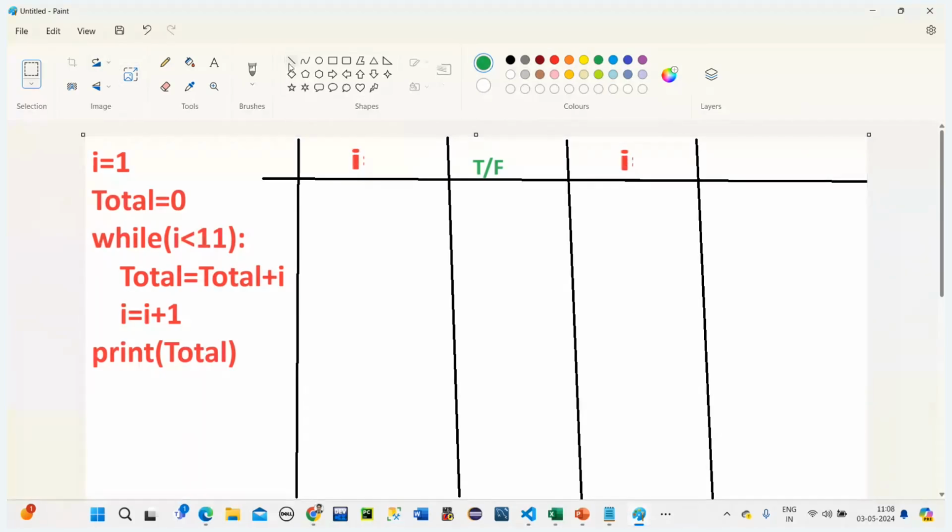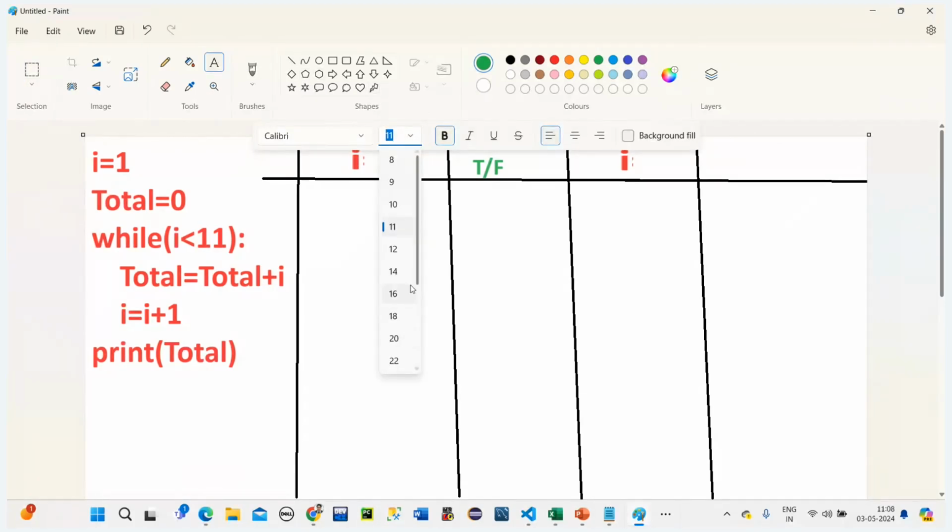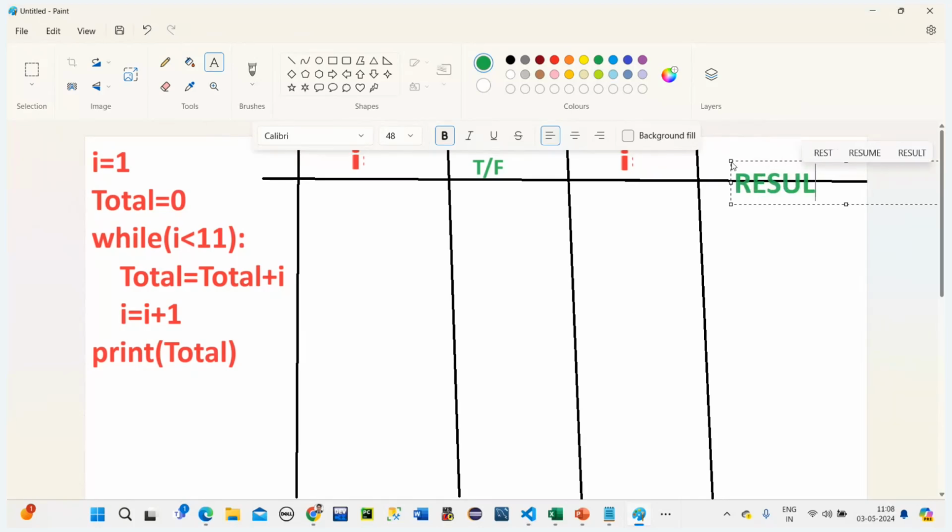It is result, or a total, we can write output. Output. Yeah, got it.